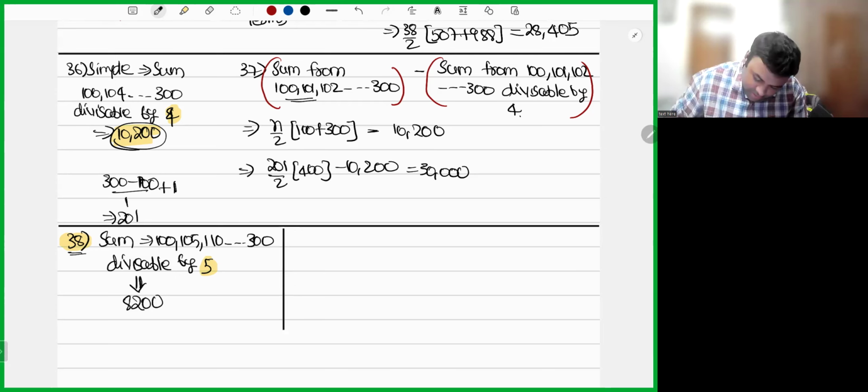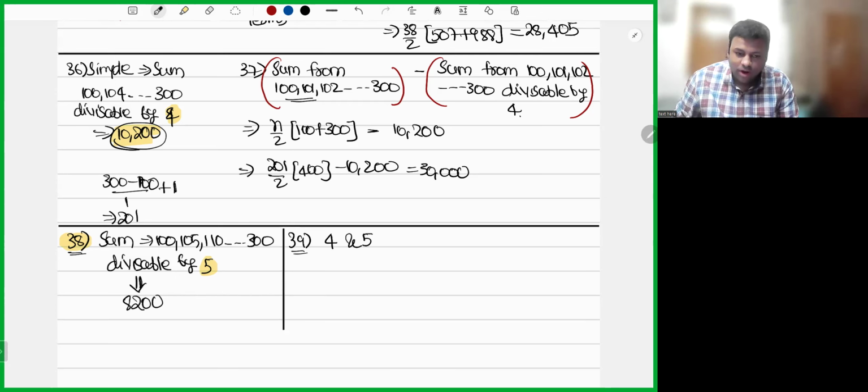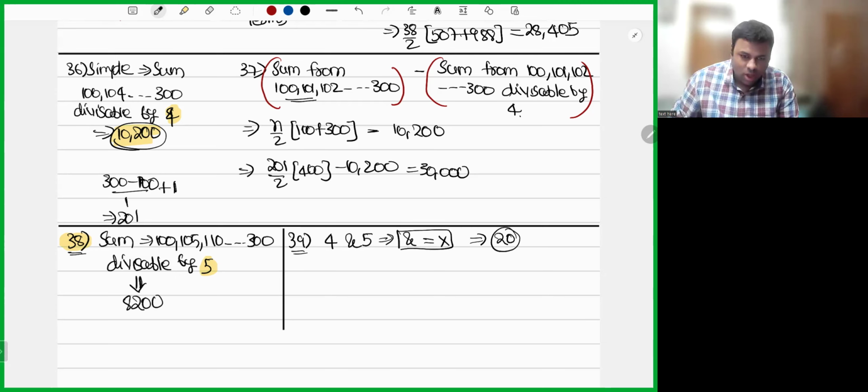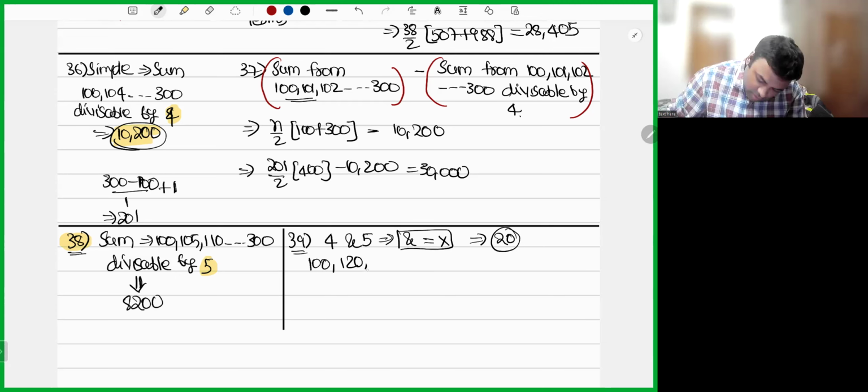Okay. Next. 39th one, he is telling 4 and 5. All are done? Perfect. 4 and 5 means how will you do? And means multiplication we'll be using. We'll learn it in permutations and combinations. And means multiplication. So 4 and 5 means you'll take which are divisible by 20. So 100, 120, 140, so on till 300.